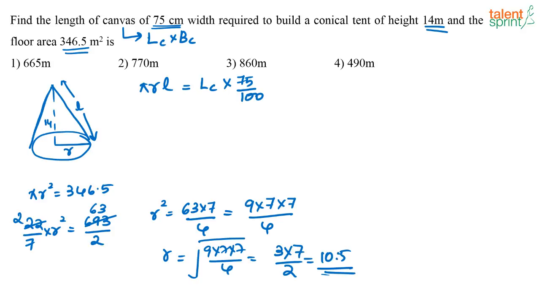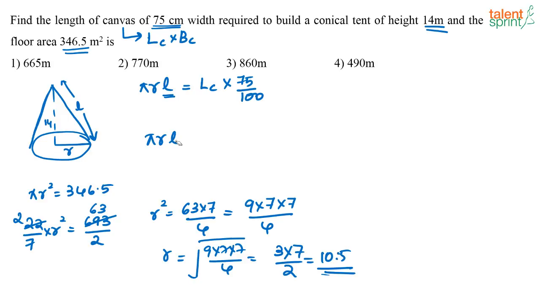Okay, so now first you have to find out the value of L in pi r l. Then you have to find what is pi r l, then find the length of the canvas. In the examination, it doesn't make any sense to try this question because it is a waste of your time.